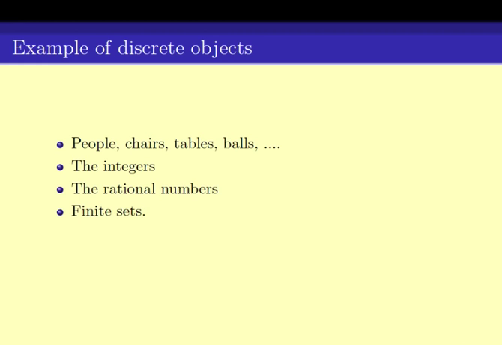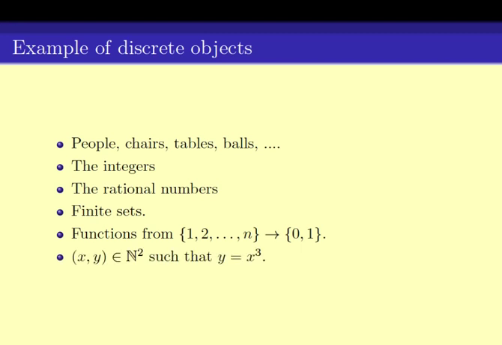Any finite set is a discrete object. Functions from the set 1 to n to 0, 1 are discrete objects. Even the function of the form y equals x cubed, where both x and y are from the natural numbers, is a discrete object. So this gives us some understanding of what discrete objects are.